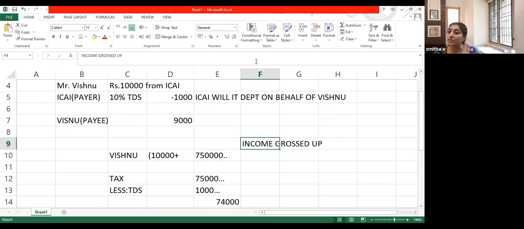All right. So, as I told you earlier, not all payments are subject to TDS. You need not deduct TDS on the entire payments, whatever you are paying.